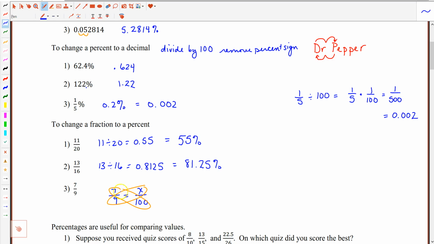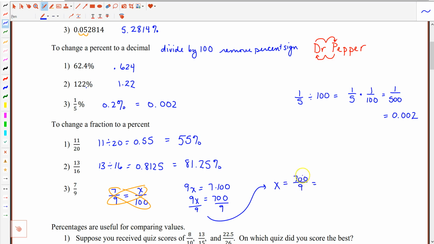So setting that up as an equation, I would have 9 times x is equal to 7 times 100, or 9x is equal to 700. Solving this for x by dividing both sides by 9, we would get x is equal to 700 over 9.